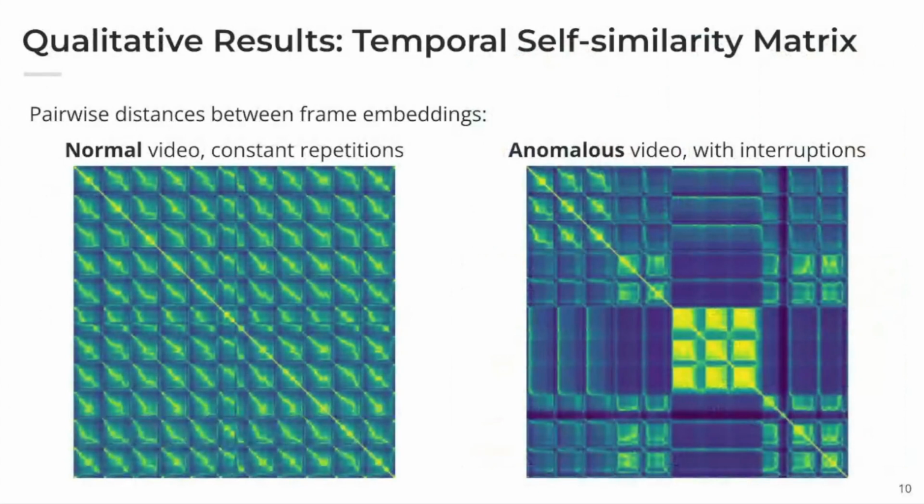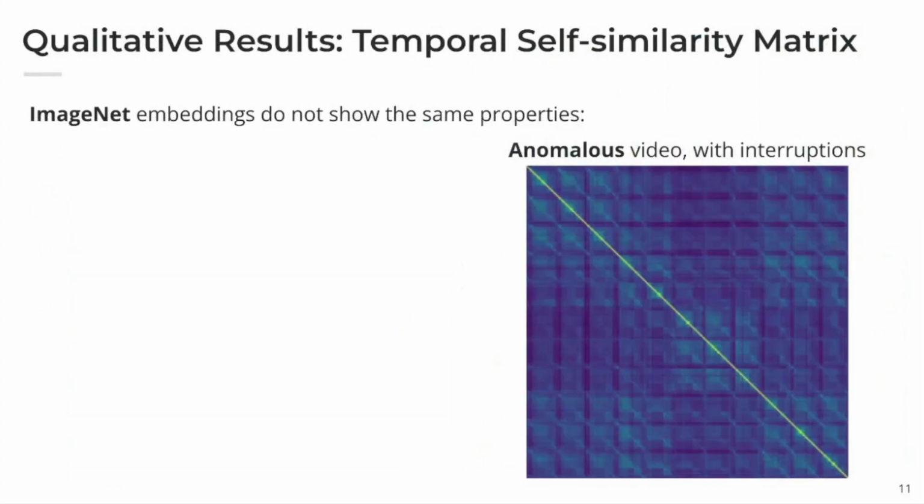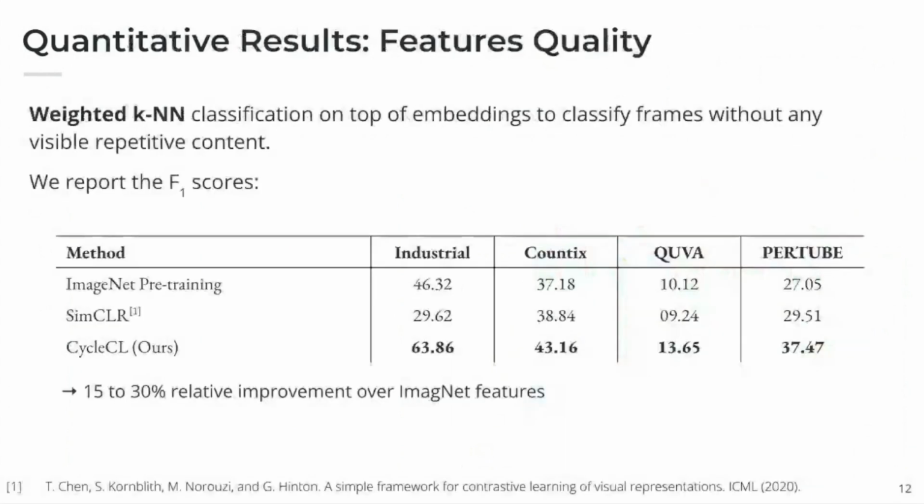So here we have a first analysis of the features. If we plot the temporal self-similarity matrices in a normal video, we see all these constant patterns, and each diagonal line represents a new repetition. While if we do the same with an anomalous video, these interruptions are clearly visible in these box patterns in the similarity. But if we do the same for embeddings extracted from an ImageNet model, we don't see this kind of pattern. Instead, there is only a strong similarity between a frame and itself.